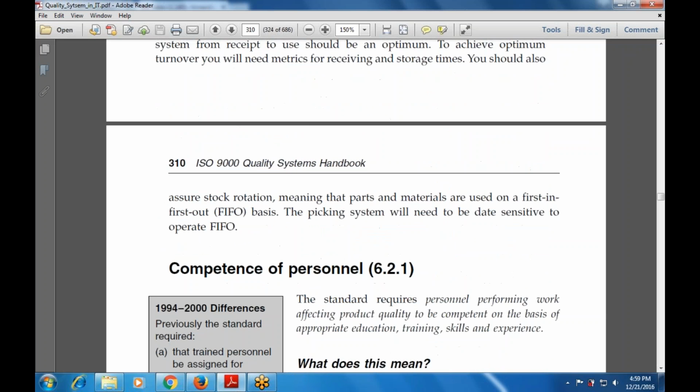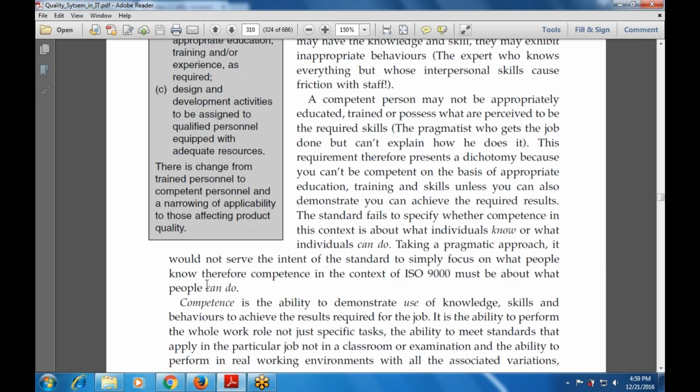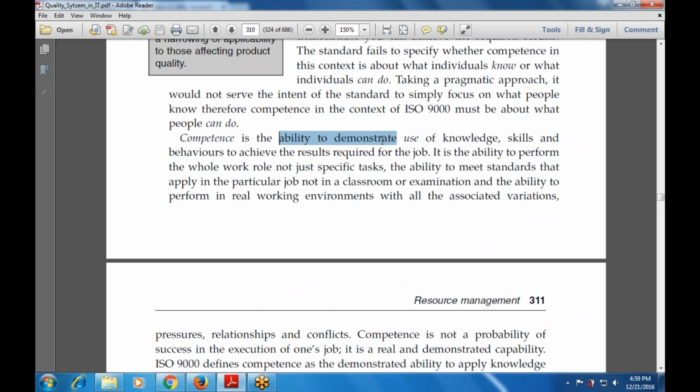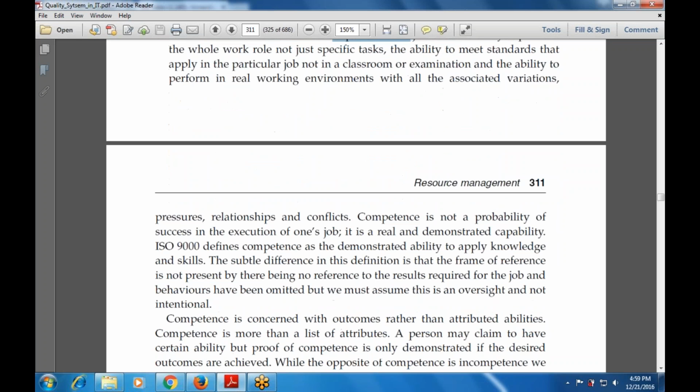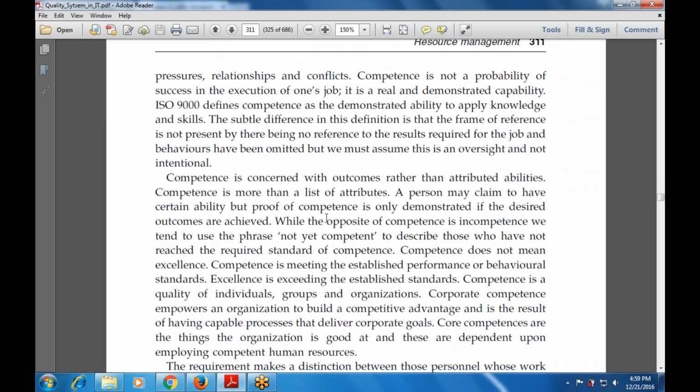Then there is the competence of the personnel, which requires the appropriate knowledge, education, skills, and experience. Competence is the ability to demonstrate use of the knowledge, skills, and behavior to achieve the results required for the job. It is the ability to perform the whole work role, not just specific tasks, but to meet the standard that applies in the particular job, not in the classroom or the examinations, and to perform in a real working environment with all the variations, pressures, relationships, and conflict. And this is also concerned with outcomes rather than attributes or abilities.